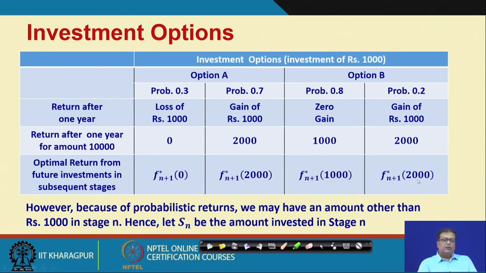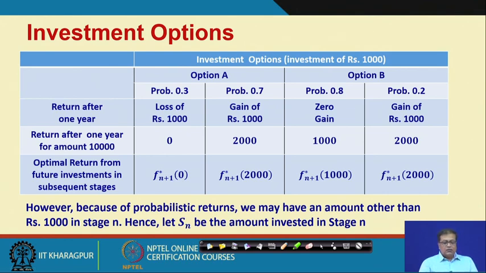Because please recall what I said just a few minutes ago, that if you invest for only 1 year, then you can simply take these 0 and 2000 and find an expected value and come out with your final return. But exactly that is what is not happening. What is happening? These 0 or these 2000 will be put in the subsequent stages. So, the return that will be coming will not really be 2000; the final return could be f star n plus 1 of 2000, is it not? That is the optimal return from future investments in subsequent stages, that is what we have to calculate.